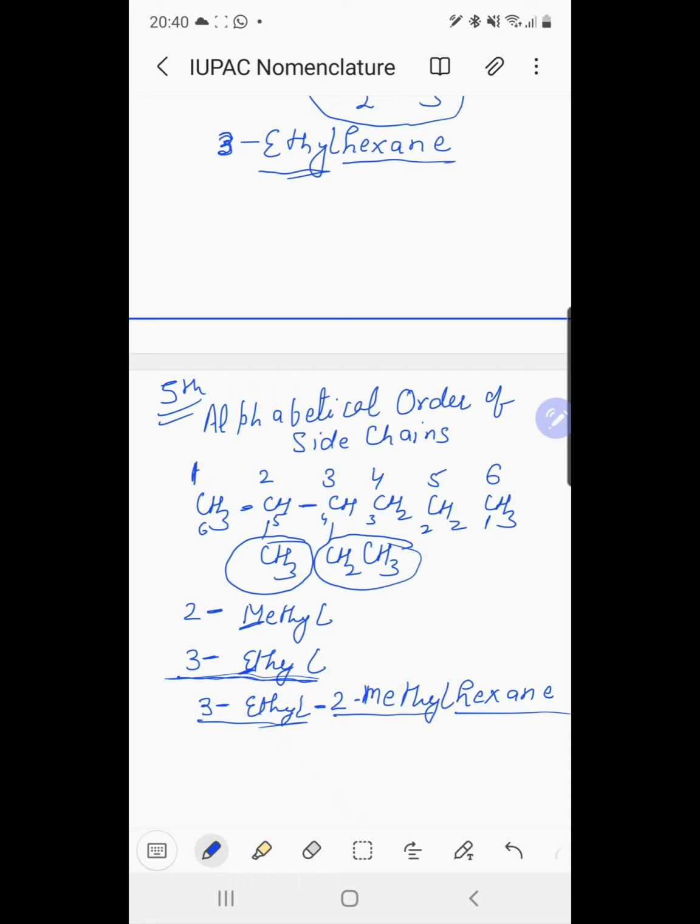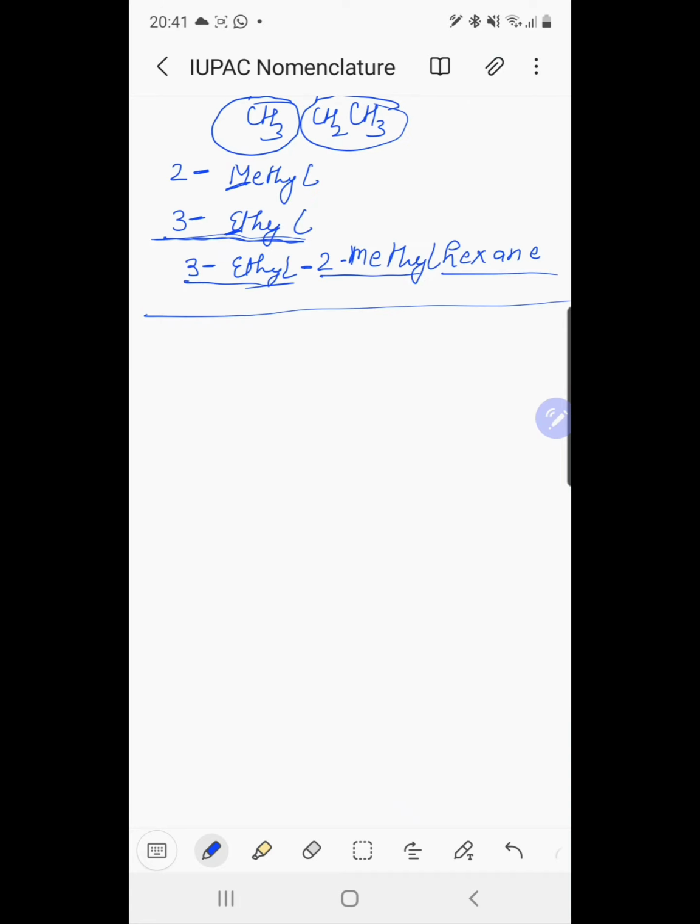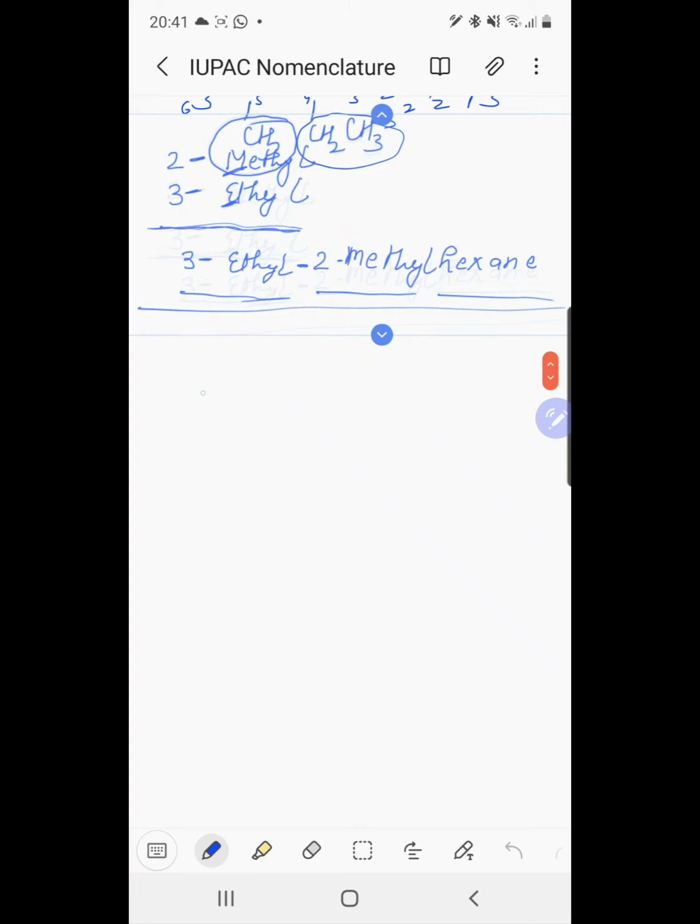So we maintain the alphabetical order of the side chains irrespective of the positional number. Similarly, one more example, CH3.